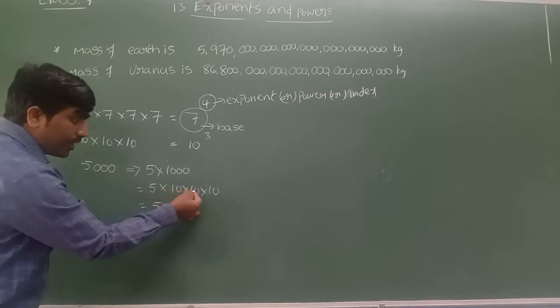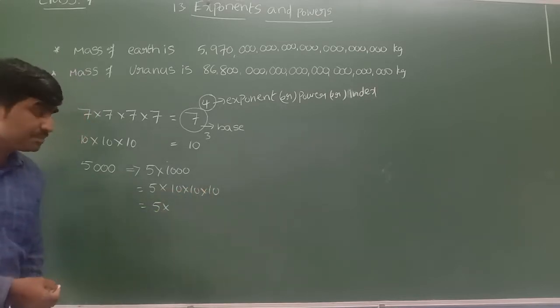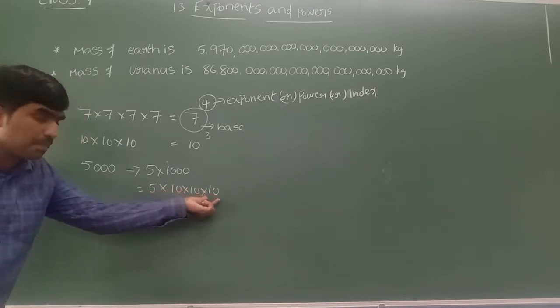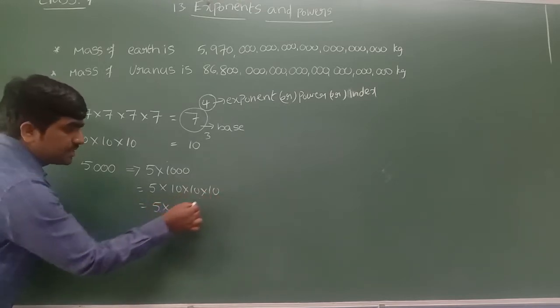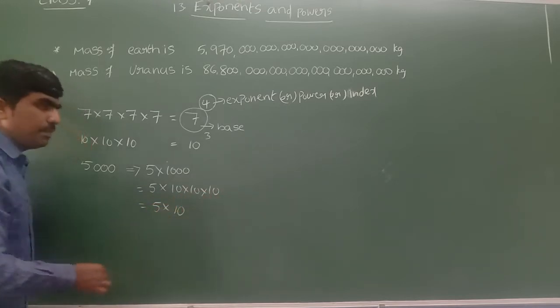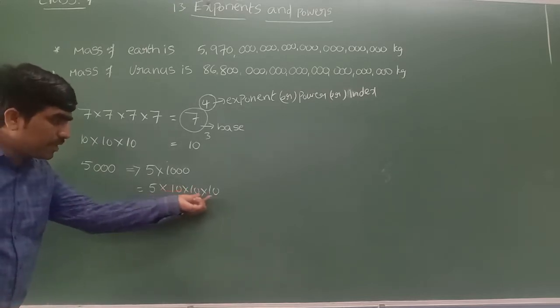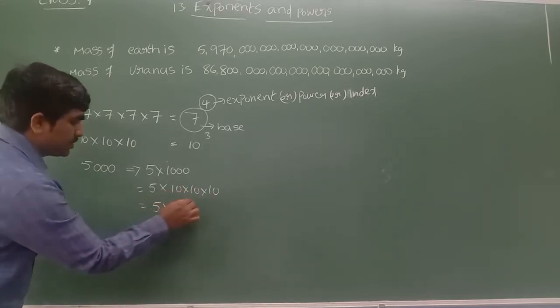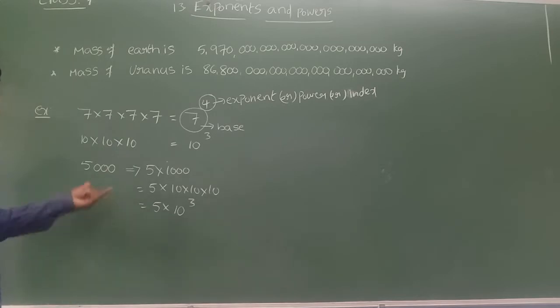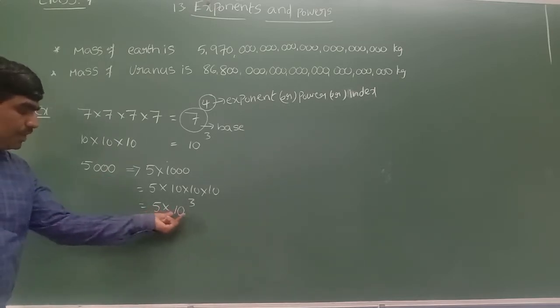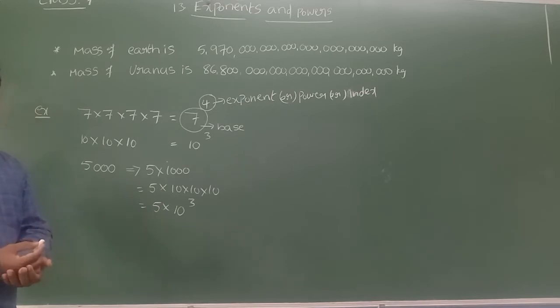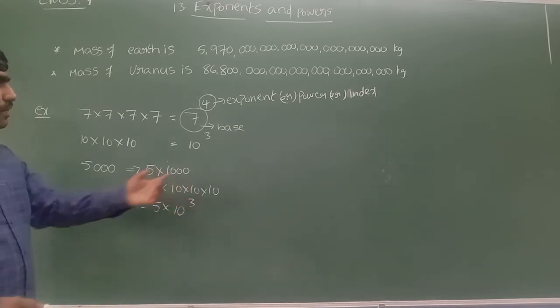Now can you tell me how can I write this 10 into 10 into 10? Base 10, we are multiplying itself 3 times. So which number are we multiplying itself? 10. So base 10. How many times are we multiplying itself? 3 times. So power 3. This 5000 we can write like this in exponential format: 5 into 10 to the power of 3.